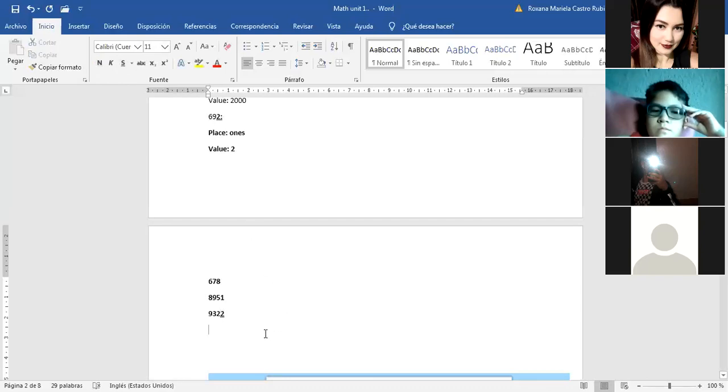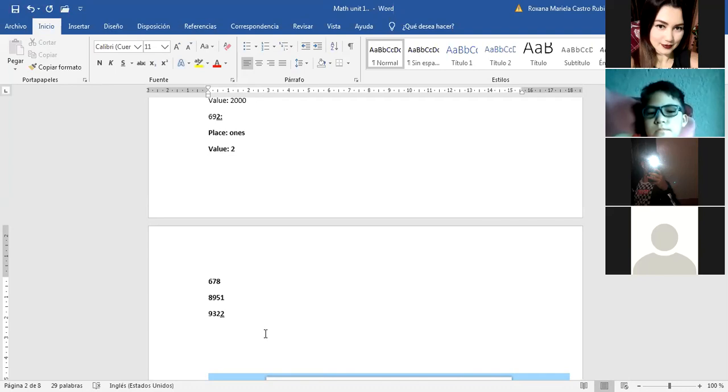Look, as you can see, we have two twos. And you can see that is the same number, but it has a different position. And as they have a different position, a different place, they have a different value. Even though, look, it's the same two. You have two and you have two. But it's not the same because they have different place, so they have different value.